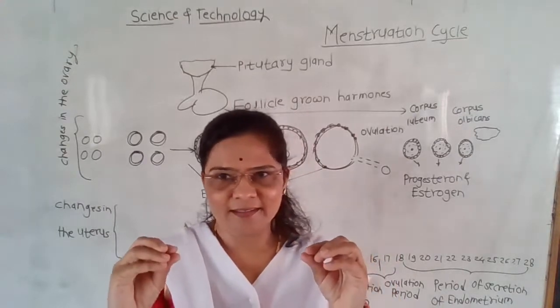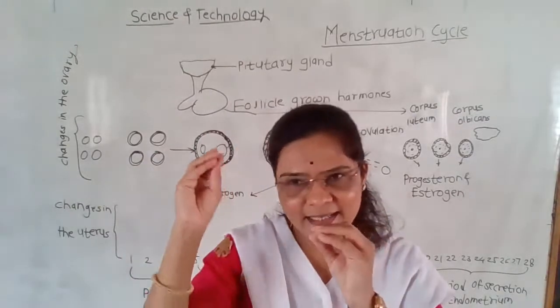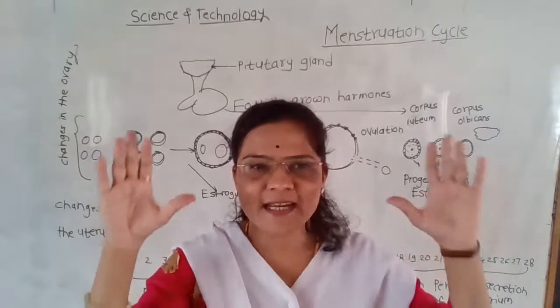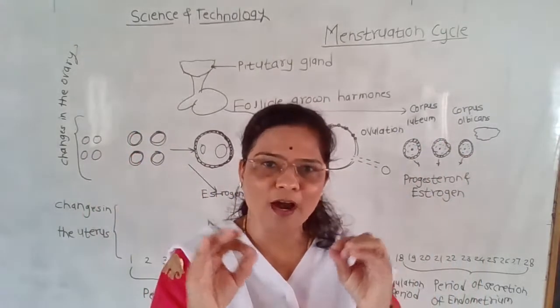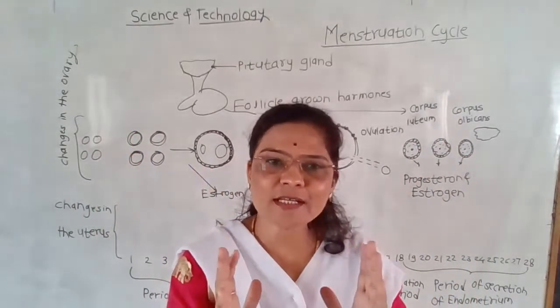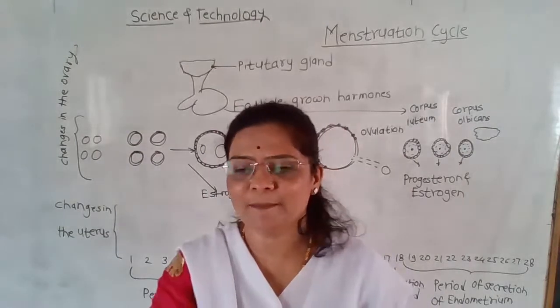That's why from standard 7 to standard 10, all boys and girls should know about the menstruation cycle scientifically.